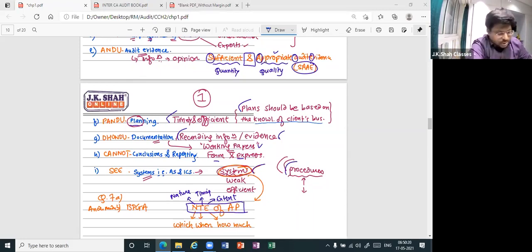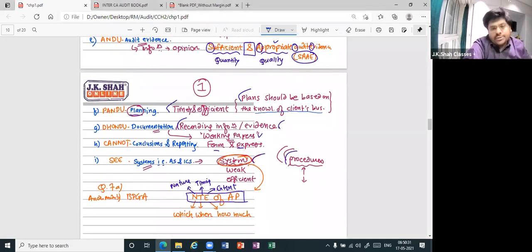This documentation is also known as working papers. It is just a fancy name. Whether it's documentation or working papers, the meaning is one and the same. Next, conclusions and reporting, to form and express.